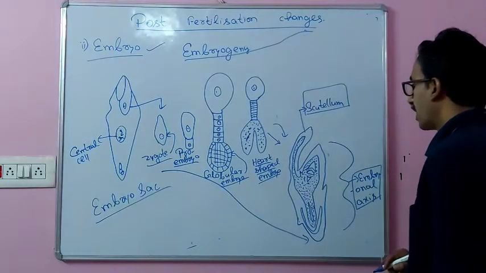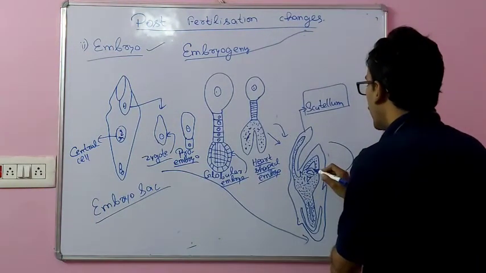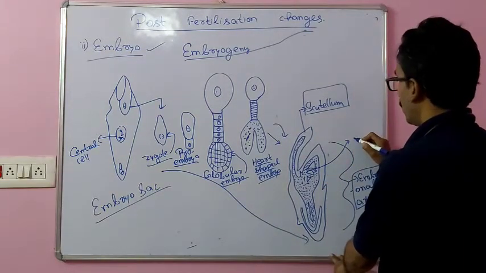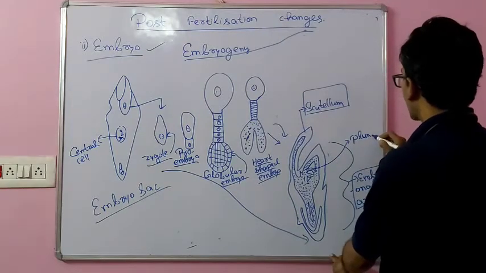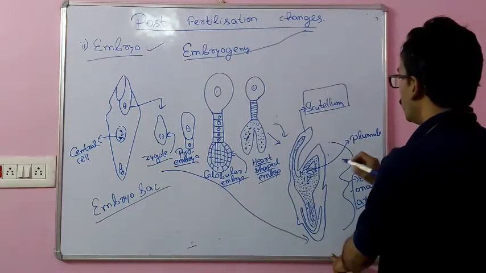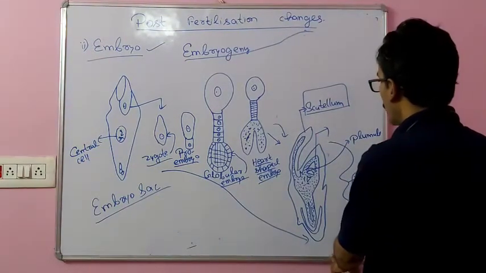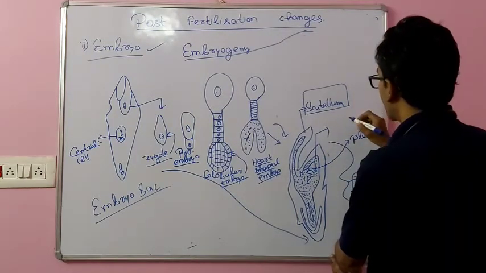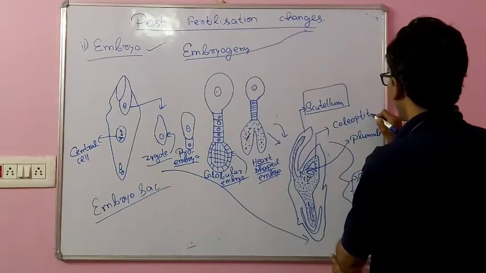This embryonal axis comprises the following regions. The part of the embryonal axis present in the upper part, or the terminal part, is called plumule, which is surrounded by a hollow, leafy or foliar structure that is called coleoptile.